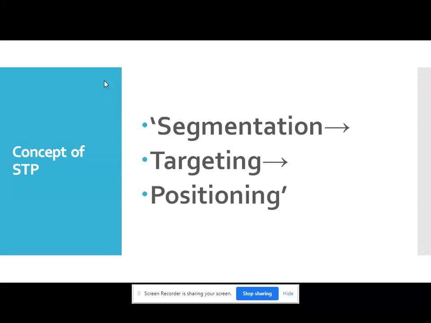The overall aim of segmentation is to identify high yield segments, that is those segments that are likely to be most profitable or that have growth potential, so that these can be selected for special attention, that is, becoming the target market. Thus market segmentation assumes that different market segments require different marketing programs.